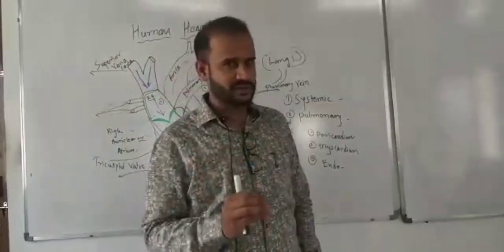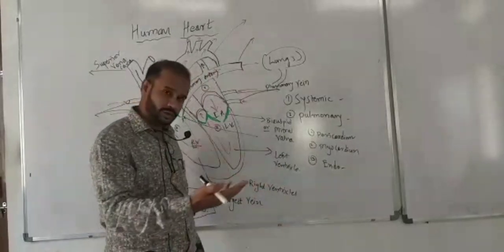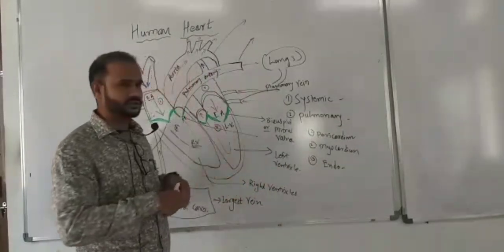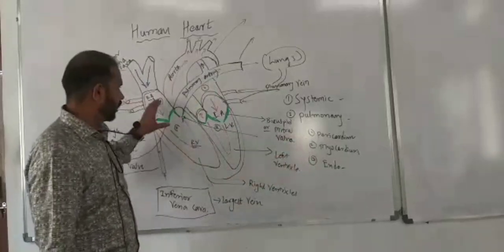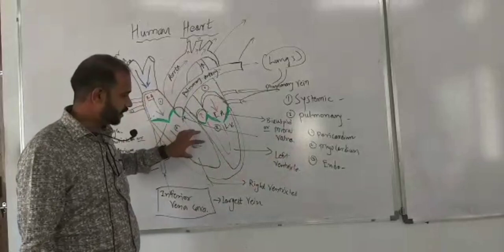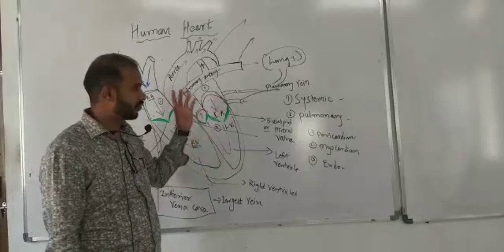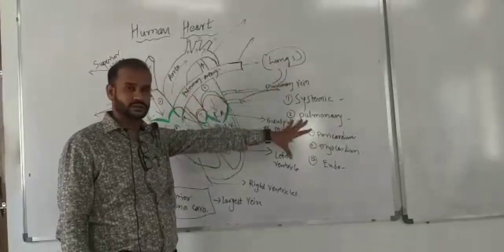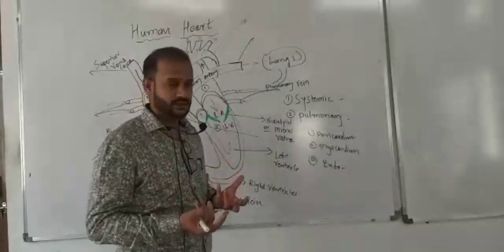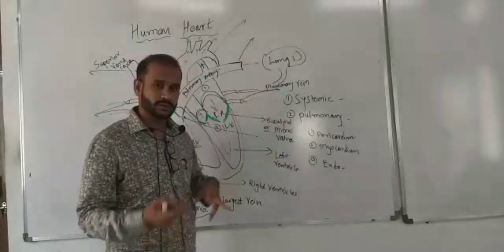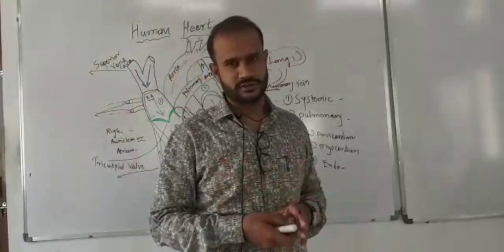This is just basic information. In the next lecture, we'll discuss a little more new information, like what is the function of these three layers, why they contract, why they carry deoxygenated, why they carry oxygenated, why they need to be pumped, and why they need to get oxygenated in the lungs only. There are a lot of things. What is the main difference between arteries and veins? Why do we call it different, systemic and pulmonary circulation? Right. So we'll discuss in the next lecture.